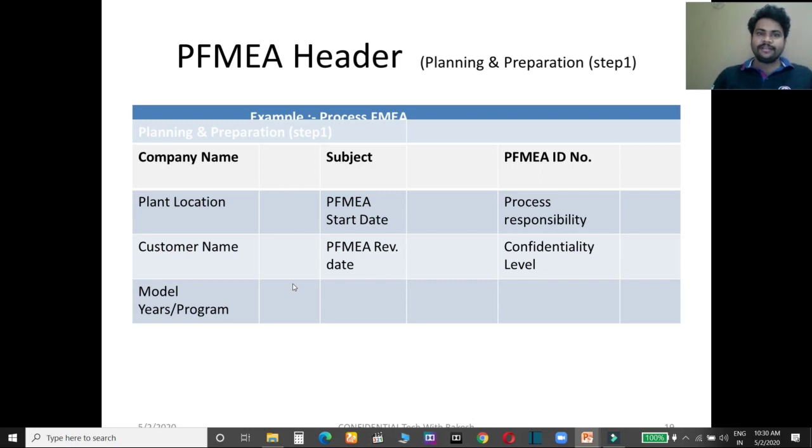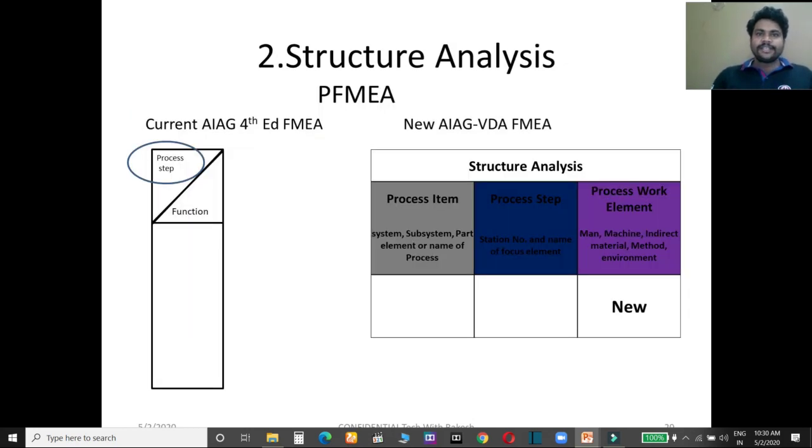So this is the PFMEA header. Here is the structure analysis of PFMEA. Guys, in the old AIAG 4th edition PFMEA, the process step and function were in the same column, but here that column has been elaborated into three columns. First is process item, second is process step, and third is process work element. These three columns combined are called the structure analysis of PFMEA VDA AIAG.